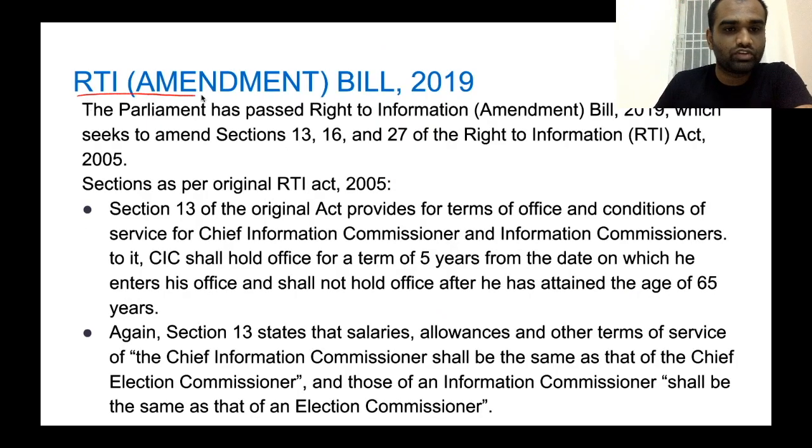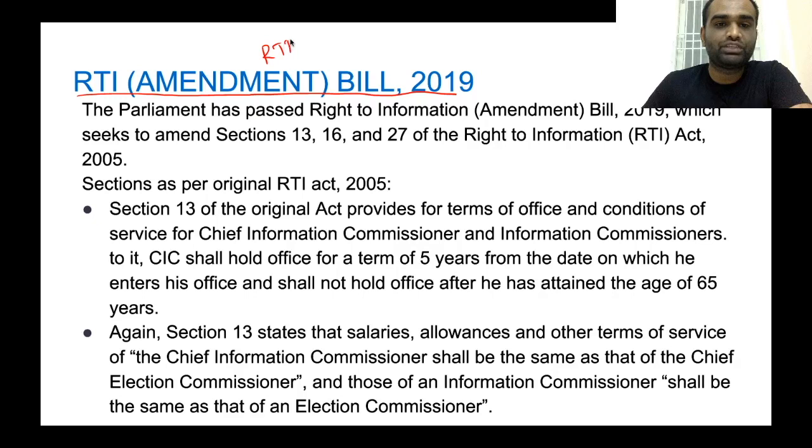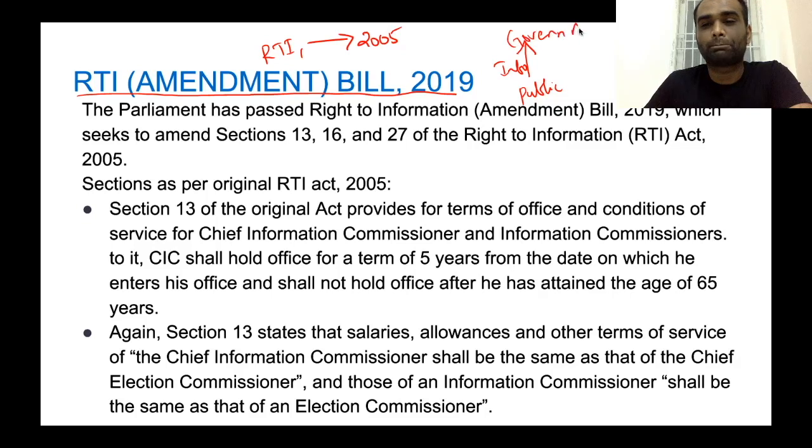The first topic that we'll be discussing today is the RTI Amendment Bill 2019. See, RTI, the Right to Information Act, was originally passed in 2005. Now, what is this act concerned with? The RTI Act concerns itself with access to information for common people from government agencies. Clear? Via RTI, common people can access information from government agencies.